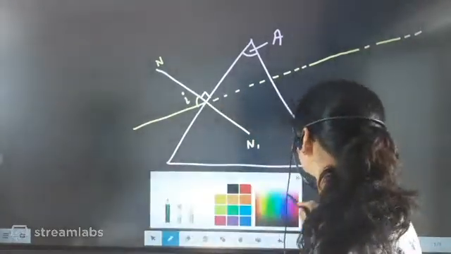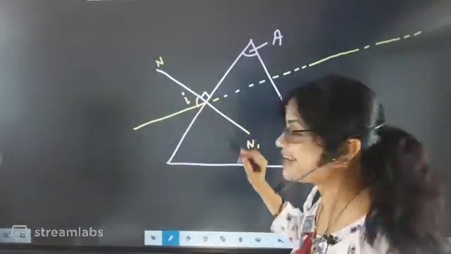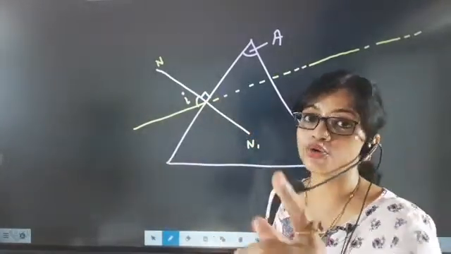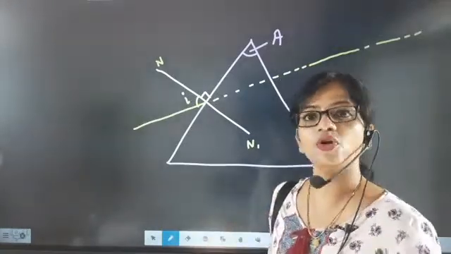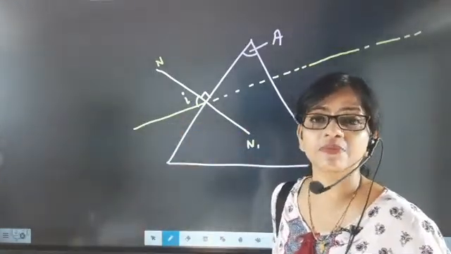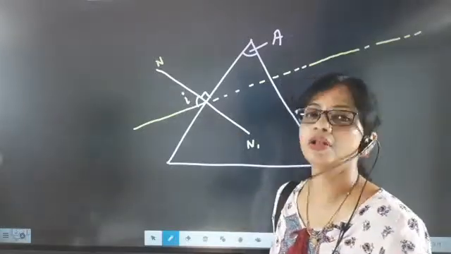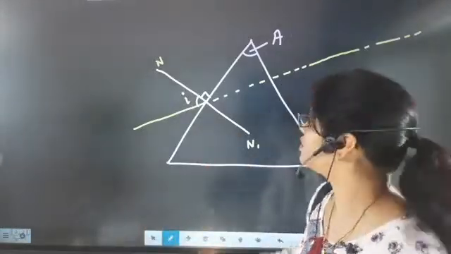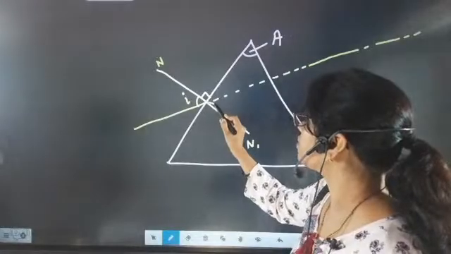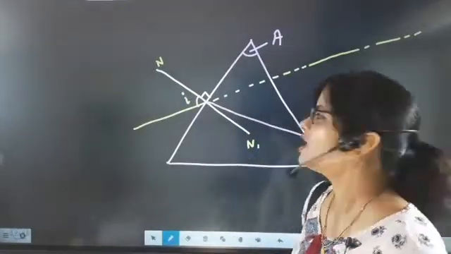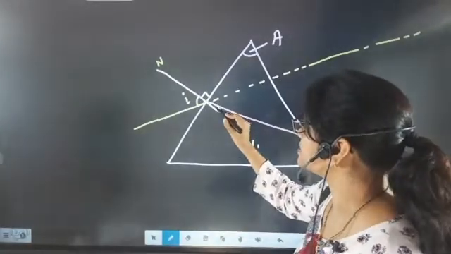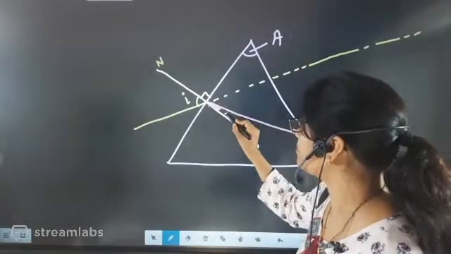But what happened? The moment light came inside the medium, bending occurred due to optical density. We all know that whenever the light comes from a rarer medium to a denser medium, it will bend towards the normal. The moment it bends, it bends this much and comes towards the normal. This is exactly called the refracted angle.